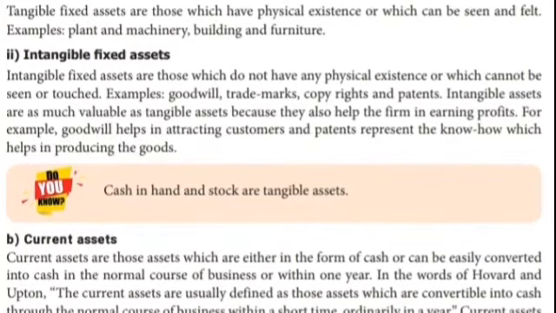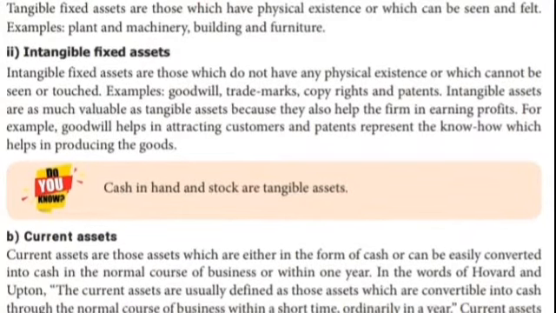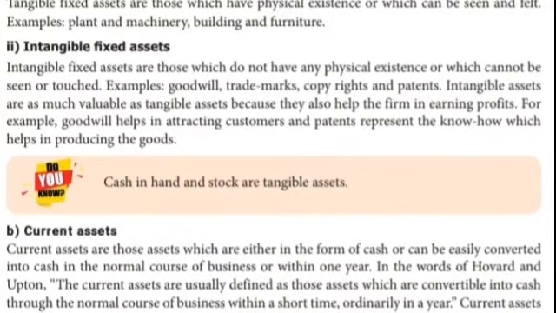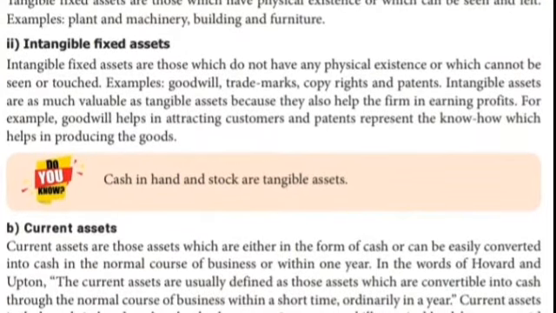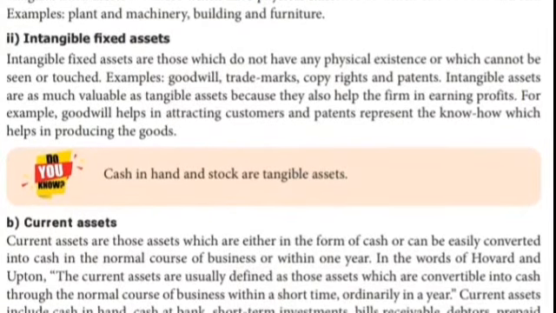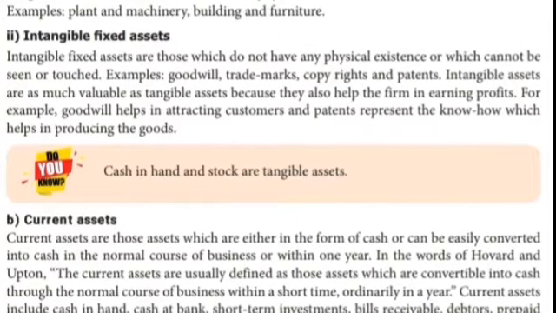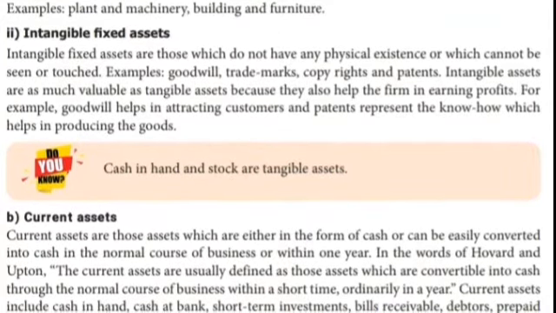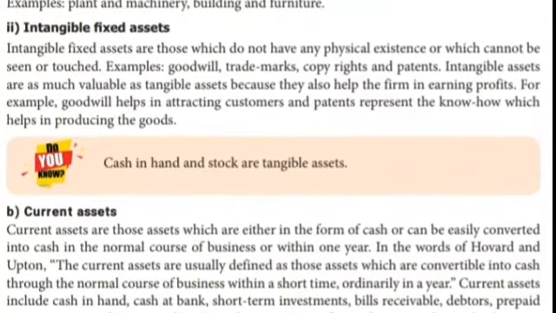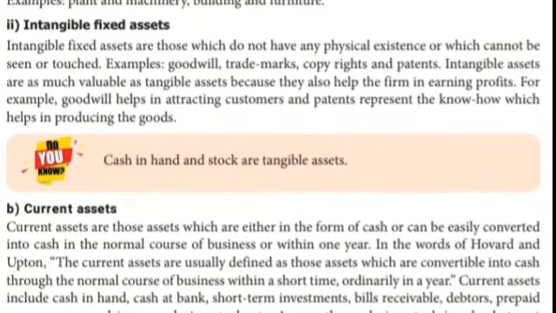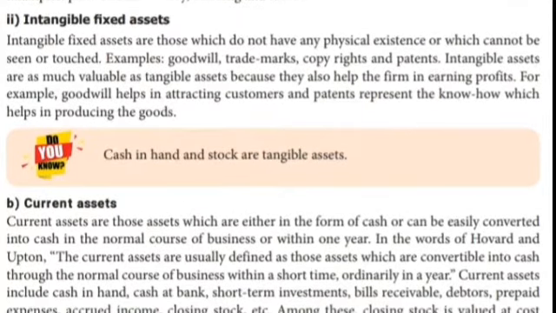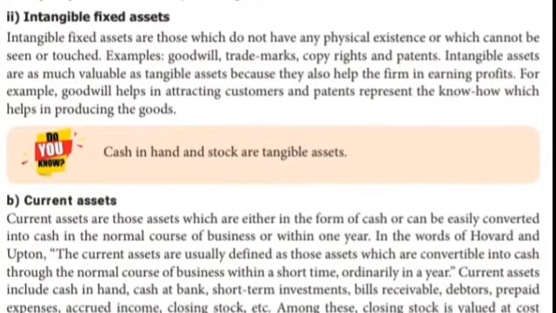Ordinarily within a year. What are the current assets? On the asset side we have to include cash in hand, cash at bank, short-term investment, bills receivable, debtors, prepaid expenses, accrued incomes, closing stock, etc. So cash in hand, and the balance we have in the bank, cash at bank, investment, bills receivable, debtors, prepaid expenses, accrued incomes and closing stock. Everything comes under current assets.